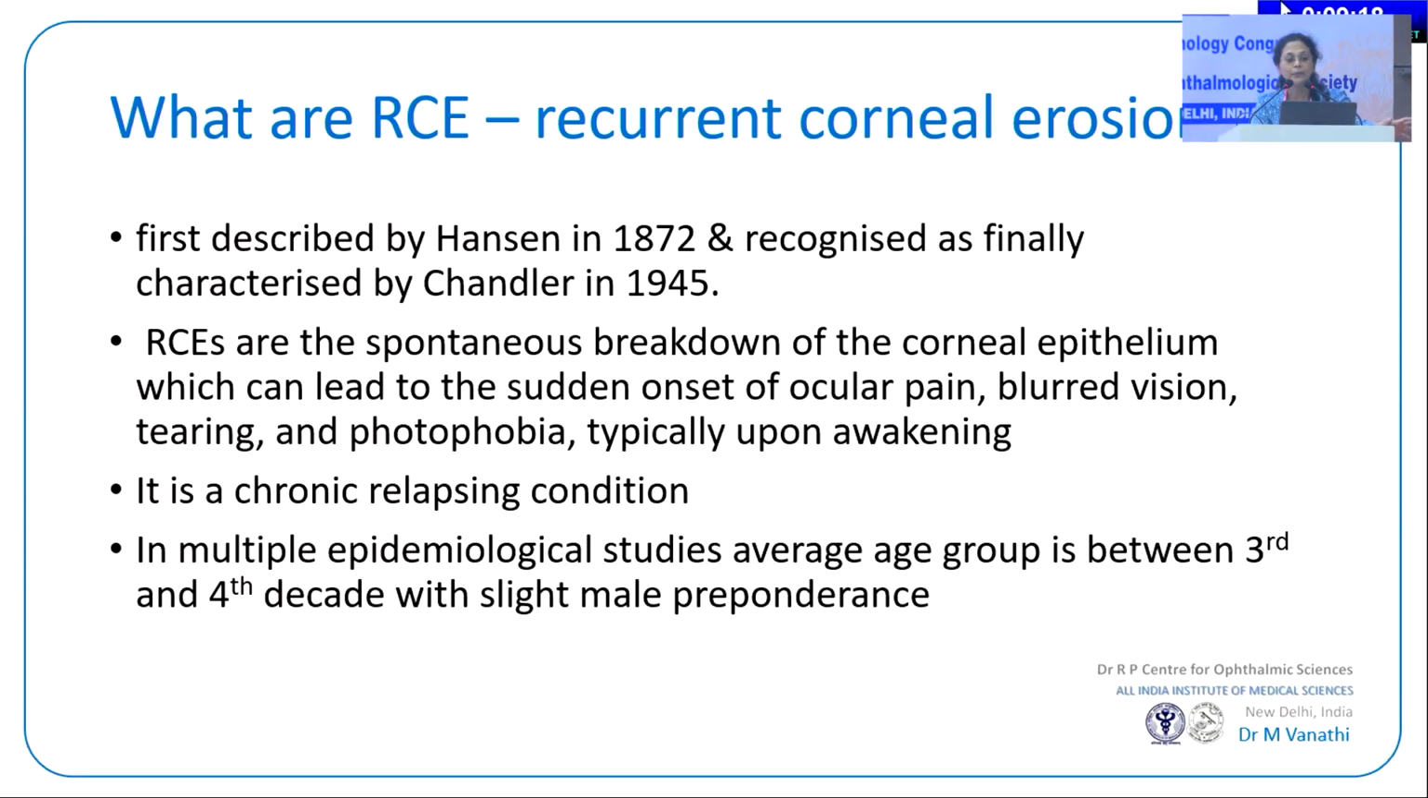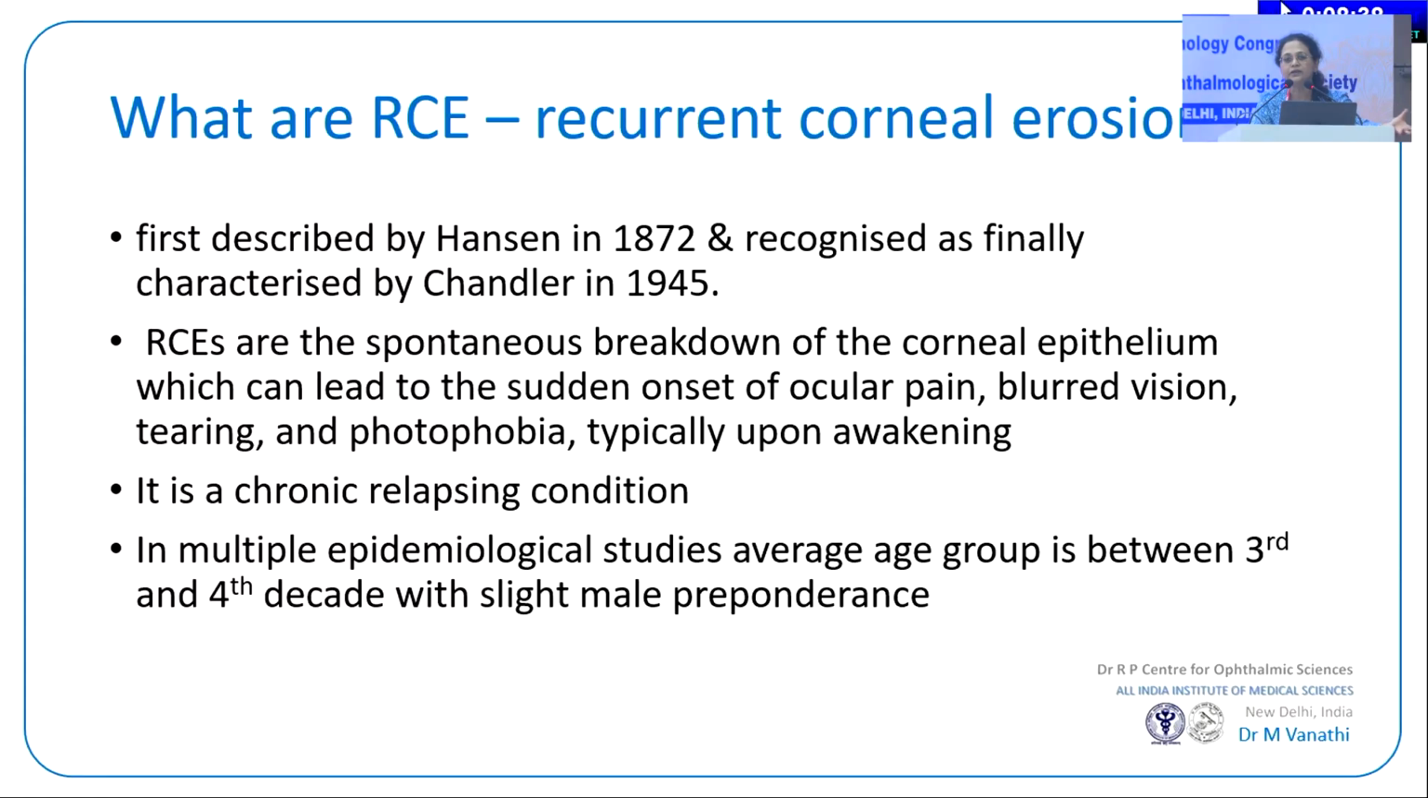It was described way back in 1872 by Hansen, but got characterized quite almost half a century later by Chandler here. And as we all know, it is a spontaneous breakdown of the corneal epithelium, and the patient usually tends to present with an acute onset of pain. There's blurred vision and tearing and photophobia, and if it's a casual evaluation, many ophthalmologists will perhaps even miss it and wonder why it happens. And usually you would have this acute episode occurring upon waking up here.